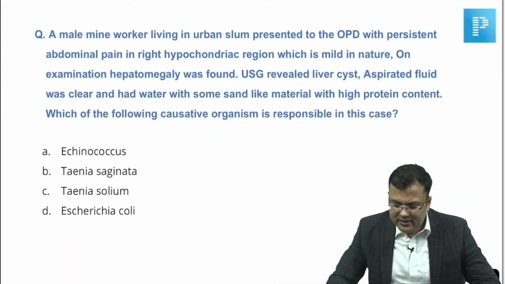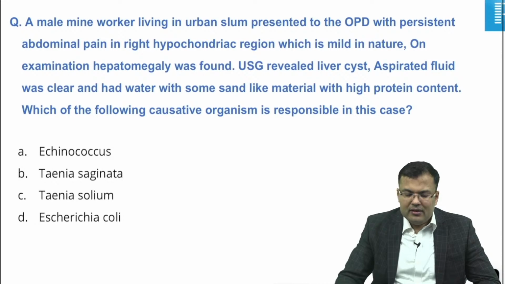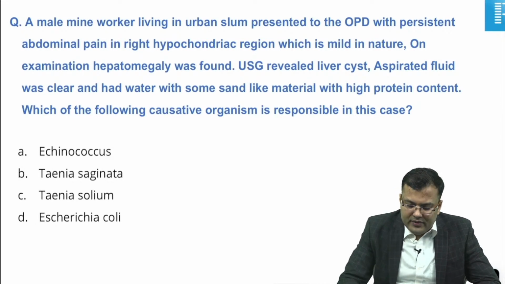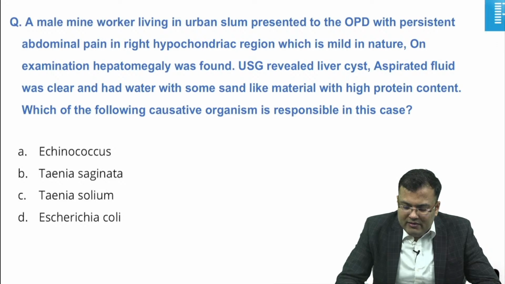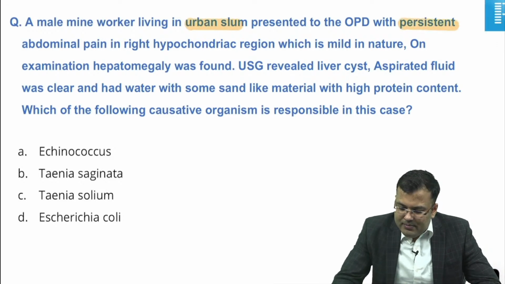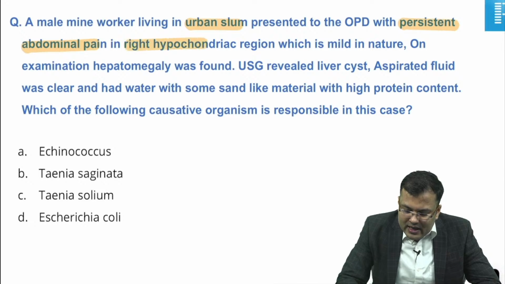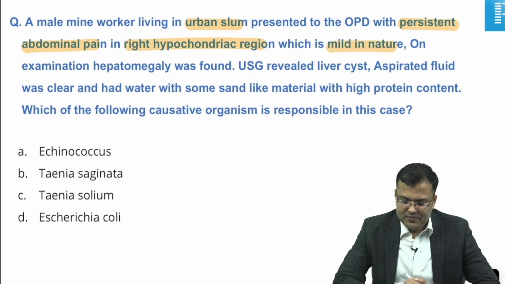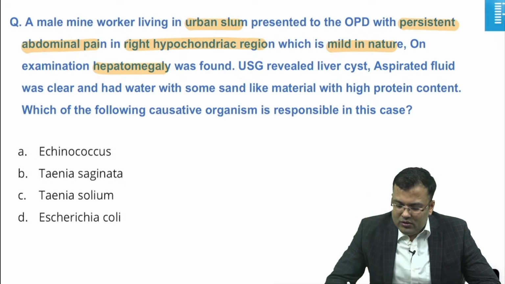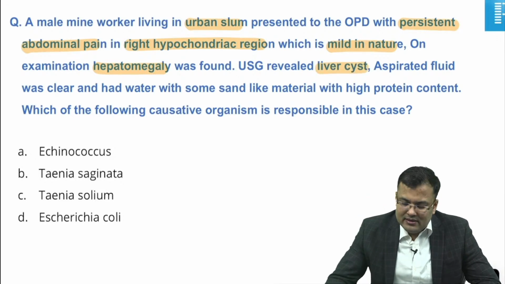Grade 2. Next, easiest question. This was asked in many exams previously. A male mine worker living in an urban slum presented to OPD with persistent abdominal pain in the right hypochondriac region, which is mild in nature. Hepatomegaly is present, means something is there in the liver. Ultrasound revealed a liver cyst, most probably a hydatid cyst.